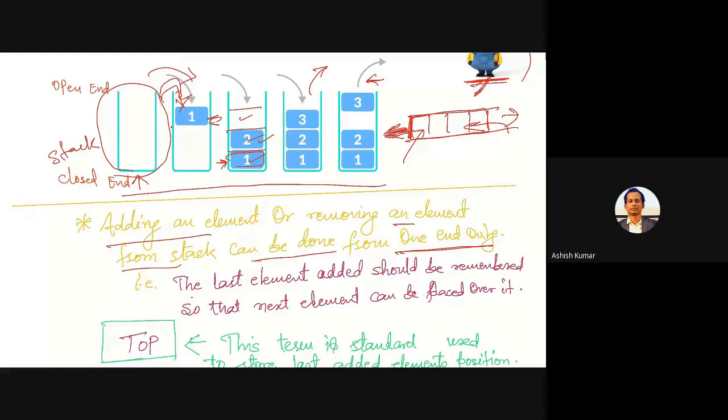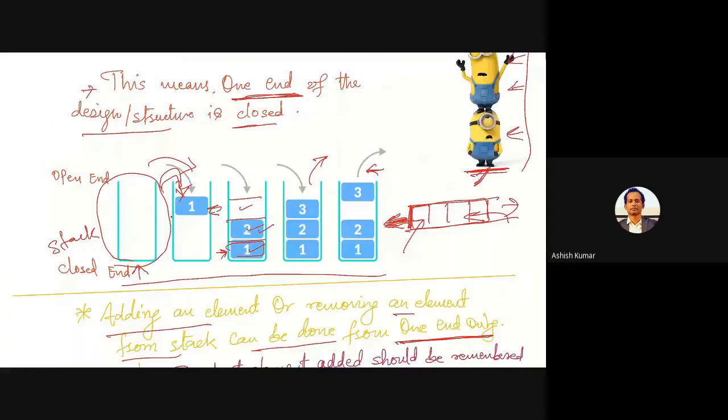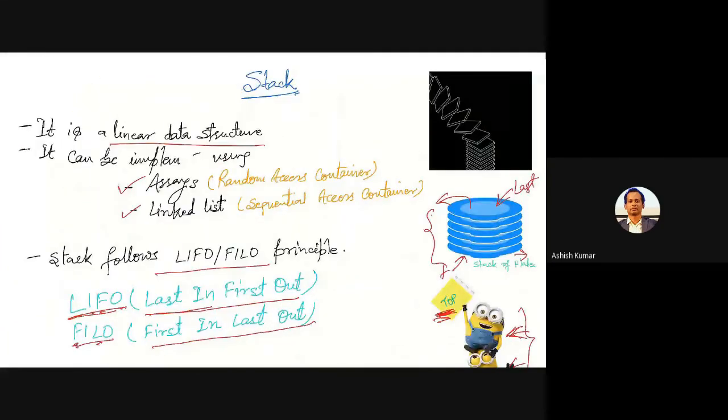You have to remember there is only one end. Whether you are implementing stack using array or a linked list, the one end must be closed, and then you will have only one end to use. Then only you can say this is actually a stack. The basic design will look to you as an array. I implement using an array, but conceptually, logically, it will appear as if it is a stack. So the basic definition of a stack includes the LIFO principle. If your conceptual implementation is following the LIFO principle, then it is actually a stack.